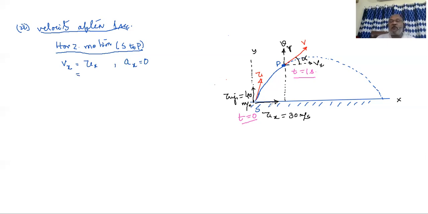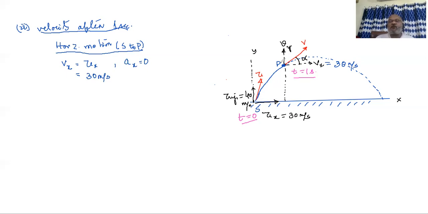So horizontal velocity ux was 30 meters per second. If a student puts the horizontal part of the velocity Vx as 30 meters per second, we all have to agree, because horizontally velocity never changes.